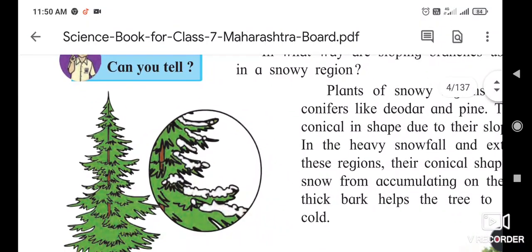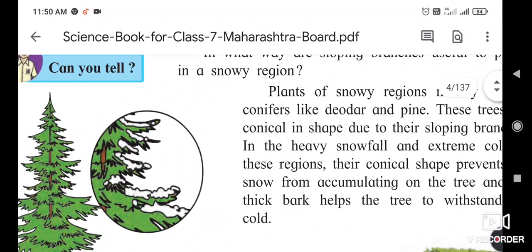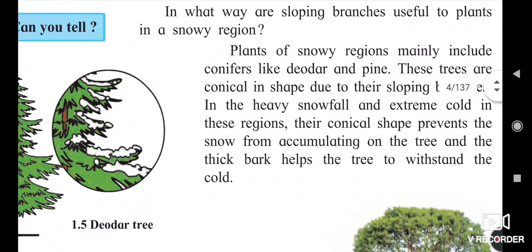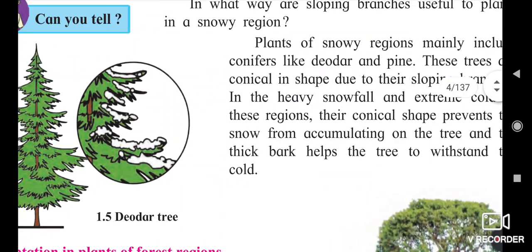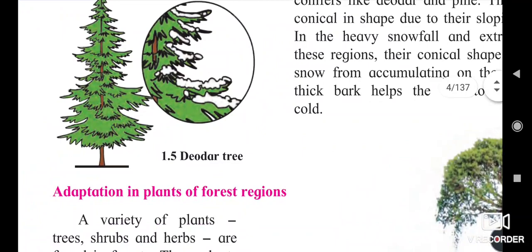So the plants of the snowy regions mainly include the conifers like deodar and pine. These trees are in a conical shape due to their sloping branches. In heavy snowfall and extreme cold, their conical shape prevents the snow from accumulating on the tree, and thick bark helps the tree to withstand the cold.